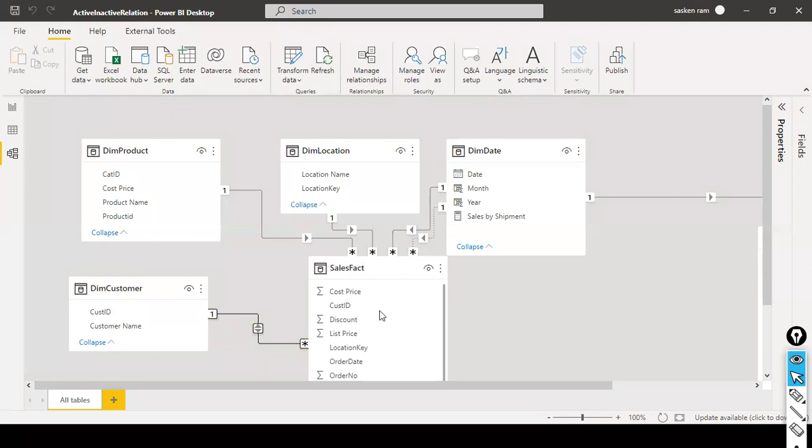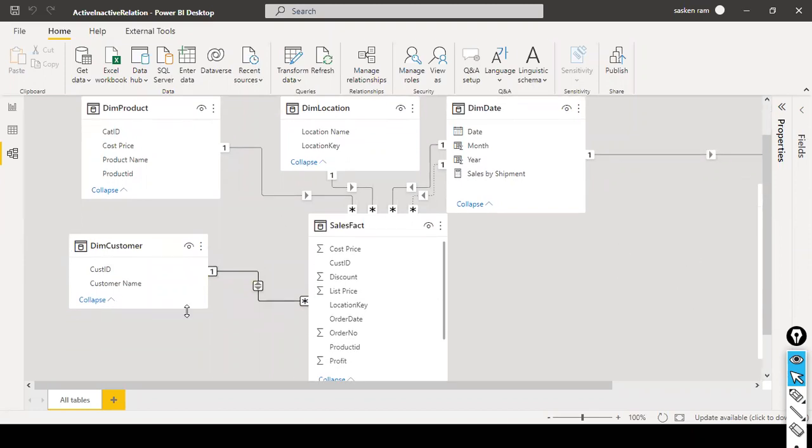So now the next question is, why should I enable both? Why should I use my fact table to filter the customer table? Supposing you have a requirement in the customer table, each customer, how much amount they spent so far, the total sales amount value needs to be updated.